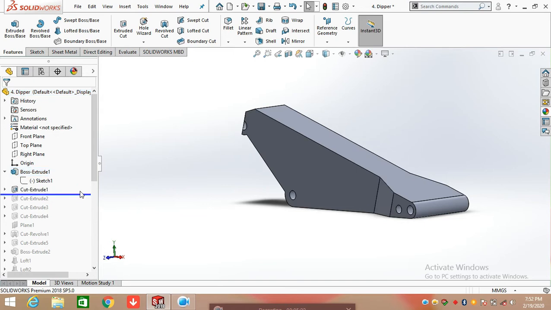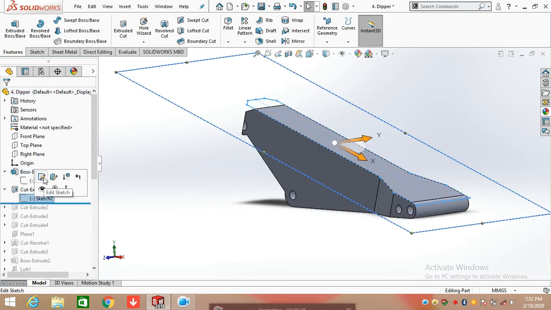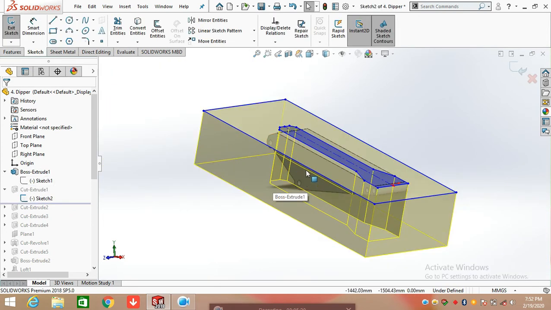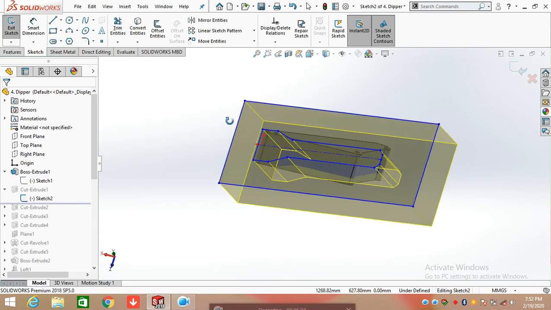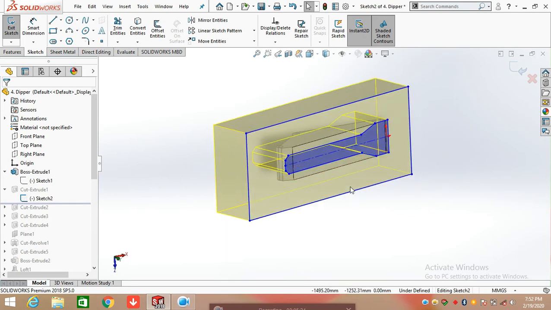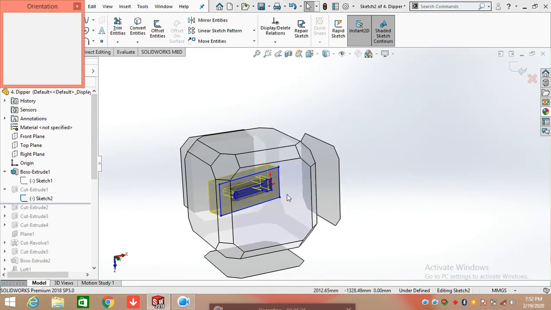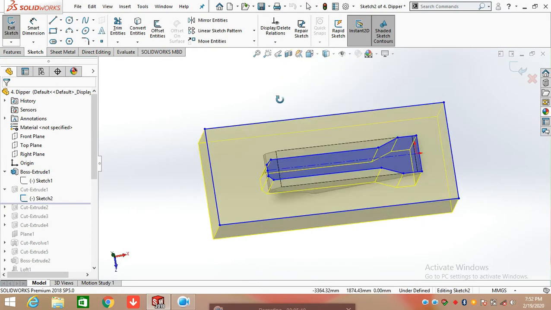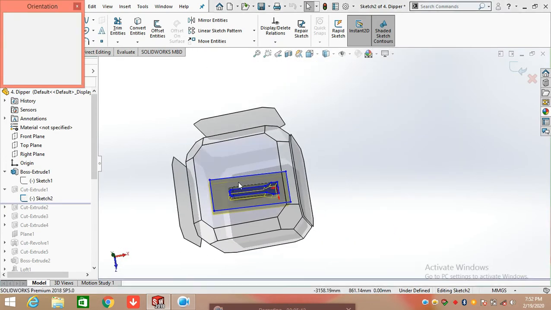So rolling forward the feature, where I am showing you the extrude cut sketch. So select this face, the planar face, and draw a sketch here.